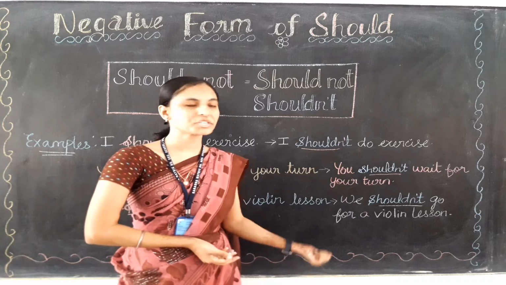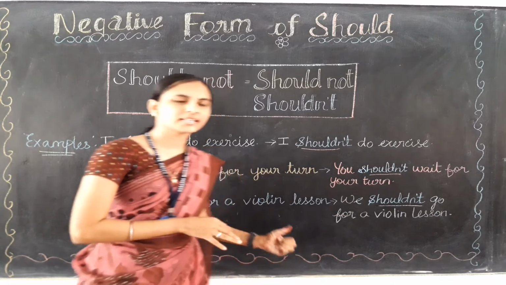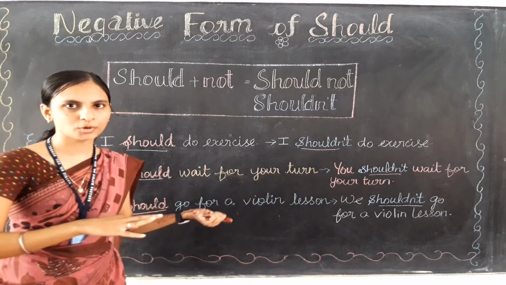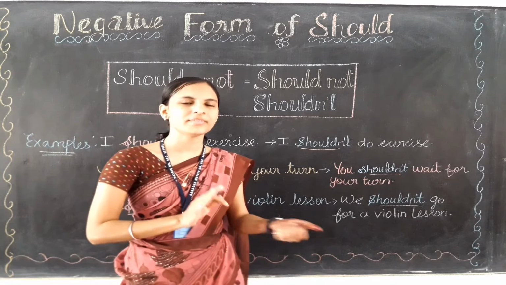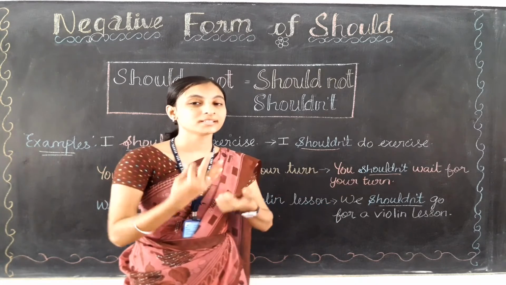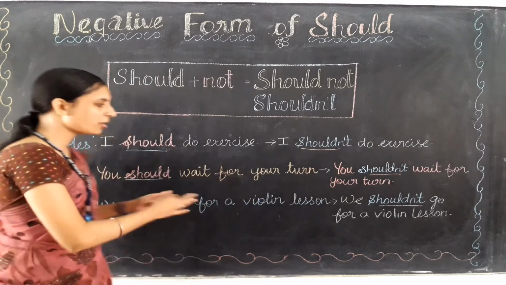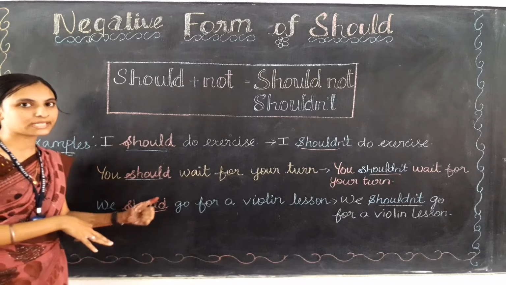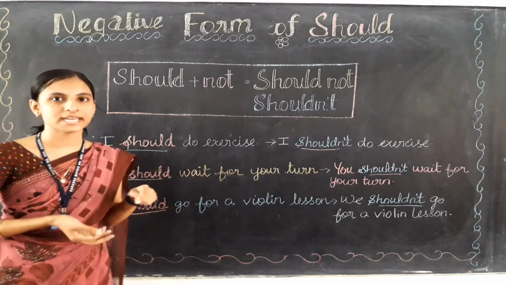It means what, children? Yes, nama ipo violin lesson ku poga venda. Okay, so here they are saying nama ipo violin lesson ku pogunu or attend pandradhukku pogunu. Here nama adu violin lesson ku ipo poga venda. So when we are talking about venda kudadu, that is the negative sentence only. When we are talking about the opposite of the positive sentence by using not, it is called the negative sentence only.